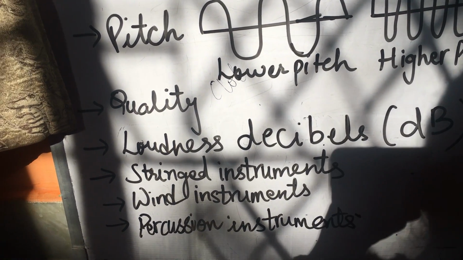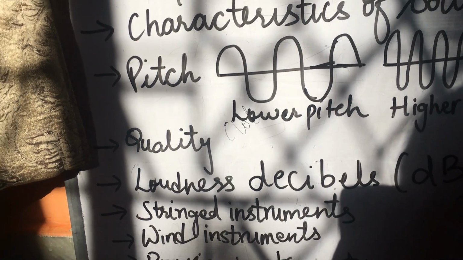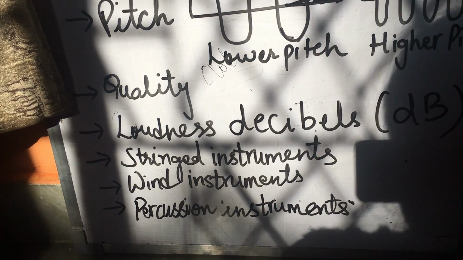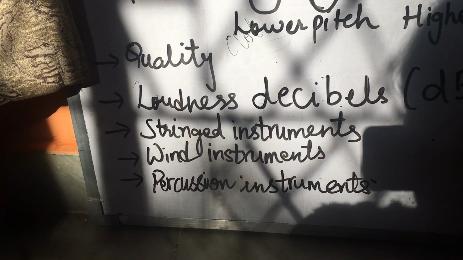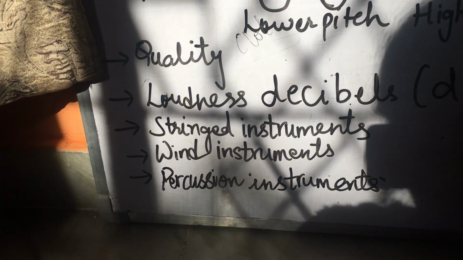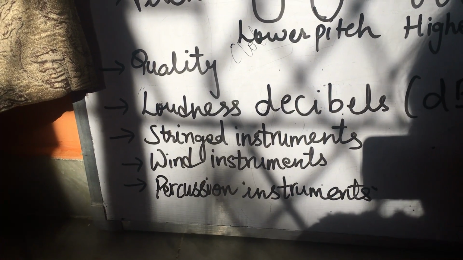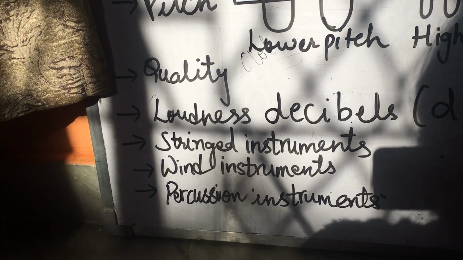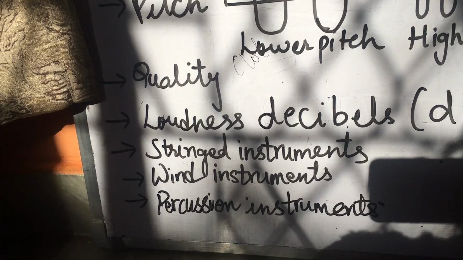Okay, decibels. Now children, the next topic is pitch and frequency in relation to the working of musical instruments. We usually have three types of musical instruments which are based on the factors of pitch and frequency. Musical instruments can be classified as stringed, wind or percussion instruments based on the characteristic of producing sound. The first type of musical instruments which we are going to discuss is stringed instruments.